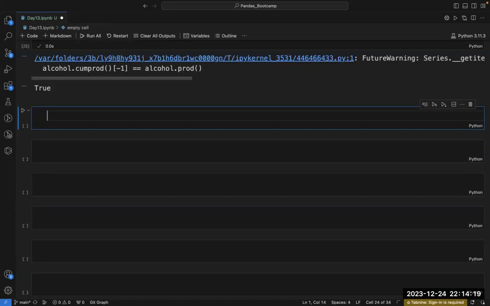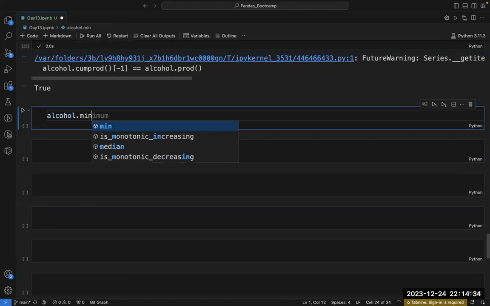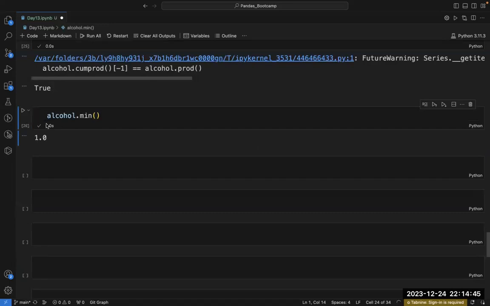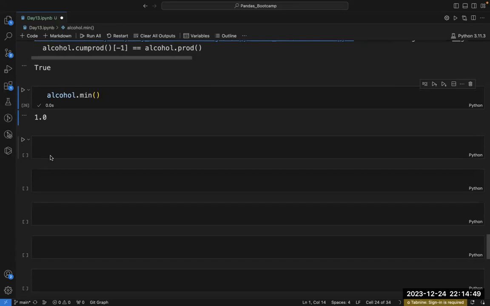One more thing is called cumulative minimum and cumulative maximum. Now, let's first see how you will calculate the minimum value. Let's say this is the alcohol series. If I want to calculate the minimum value, I will write alcohol.min, and I am getting this minimum value, 1.0. This is fine.